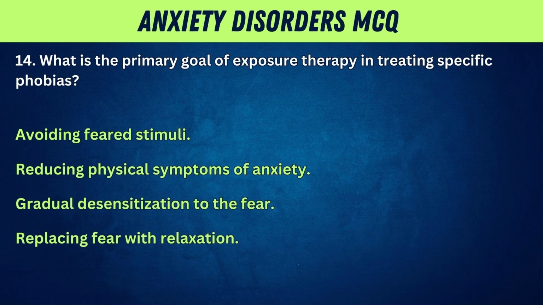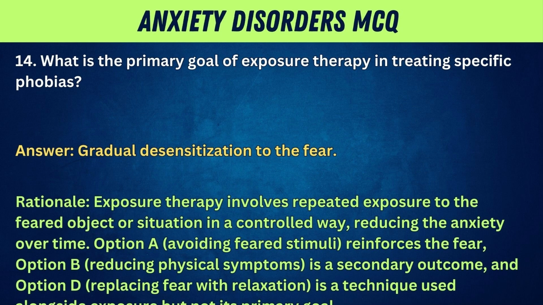14. What is the primary goal of exposure therapy in treating specific phobias? Avoiding feared stimuli, reducing physical symptoms of anxiety, gradual desensitization to the fear, replacing fear with relaxation. Answer: gradual desensitization to the fear. Rationale: exposure therapy involves repeated exposure to the feared object or situation in a controlled way, reducing the anxiety over